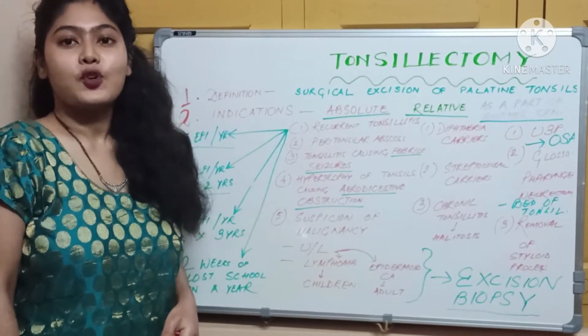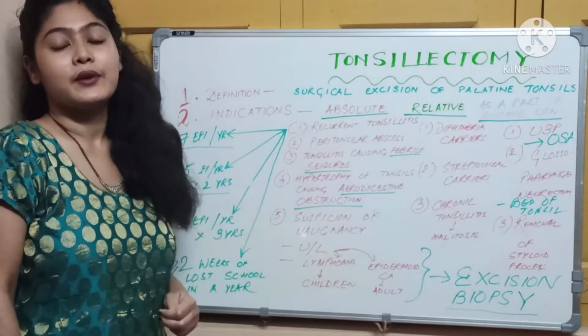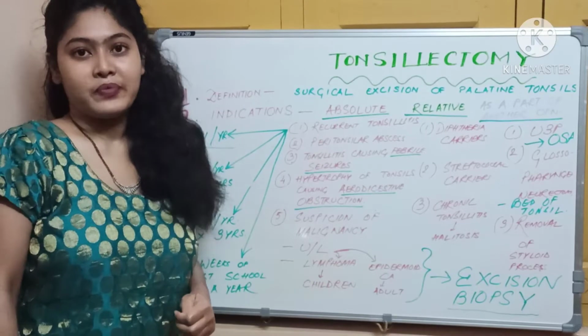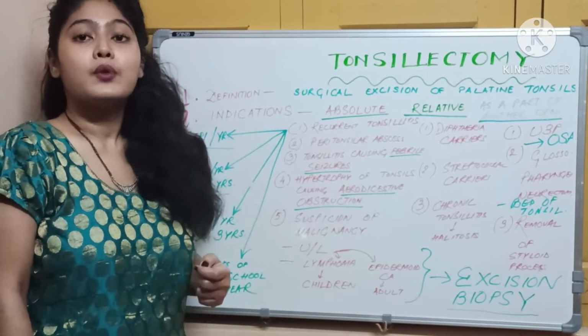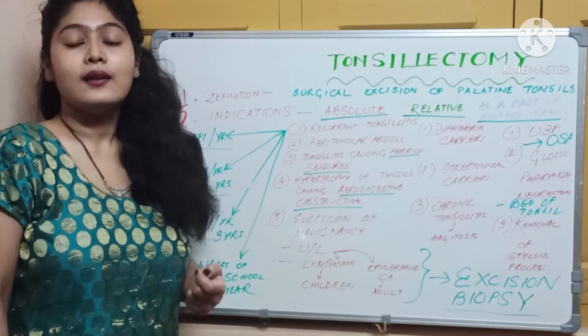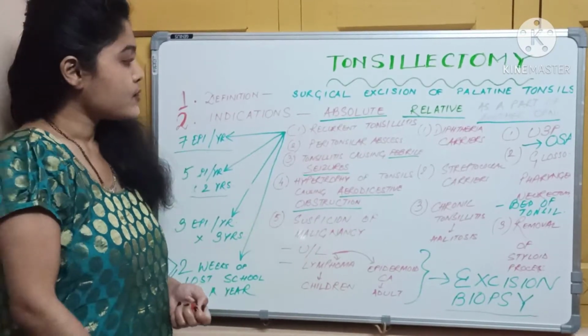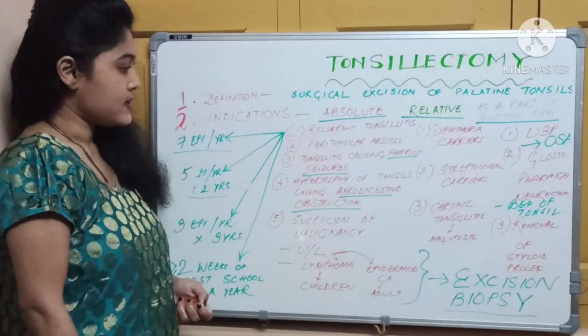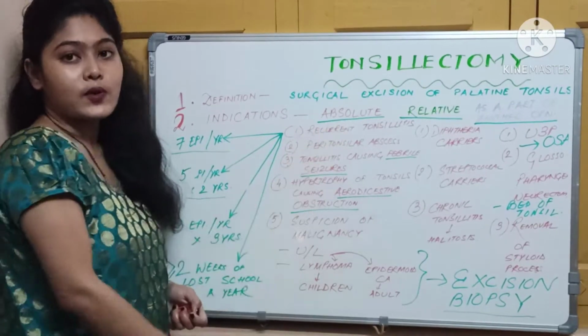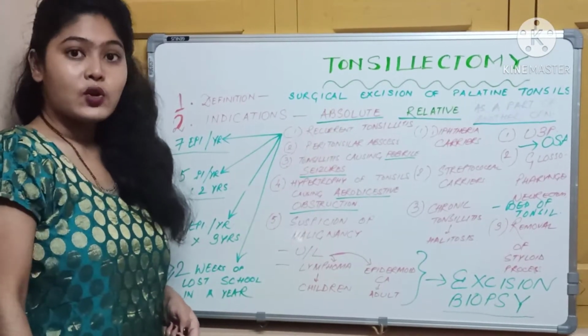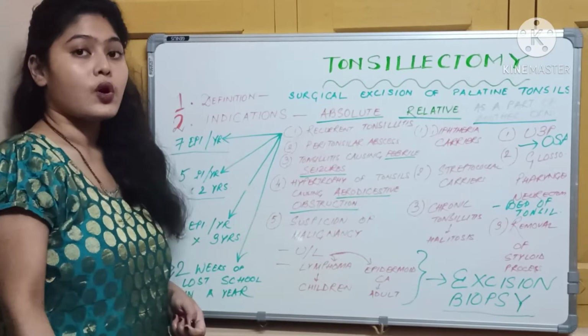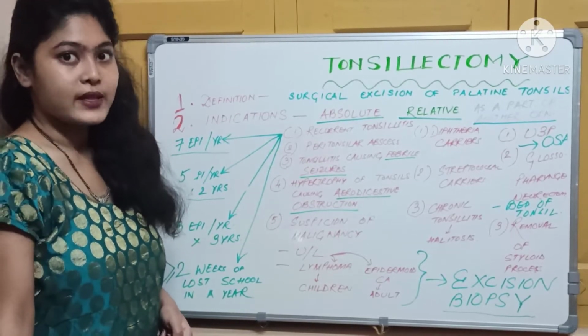The indications of tonsillectomy, as can be seen here, are divided into three: absolute indications, relative indications, and tonsillectomy as a part of another operation. So now, absolute indications. The first one is recurrent tonsillitis. In recurrent tonsillitis, we have subdivisions as to when you will go for tonsillectomy.